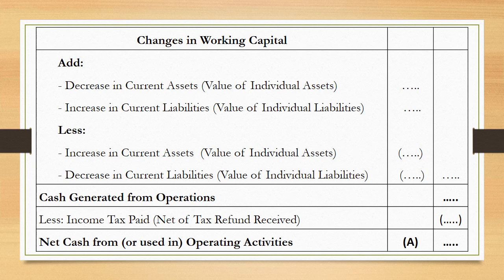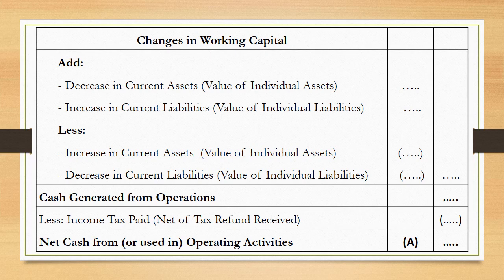Whereas the amounts that we are supposed to deduct can be seen as increase in current asset and decrease in current liabilities. So once we are done with the changes in working capital, the final amount that we arrive at is cash generated from operations. And from the same amount, we need to deduct the income tax paid during the year. You have to remember that this amount has to be net of tax refund received. So after income tax paid, finally the amount that we get is the net cash from operating activities.